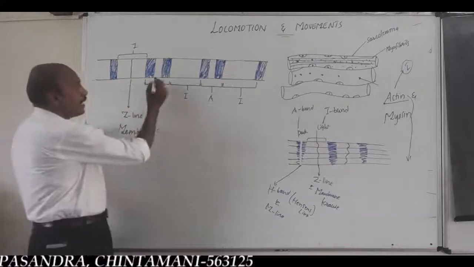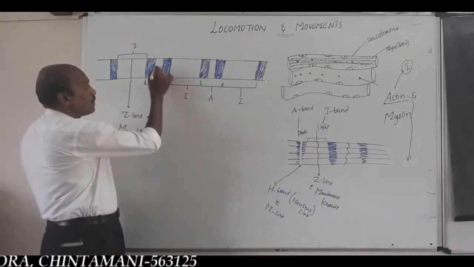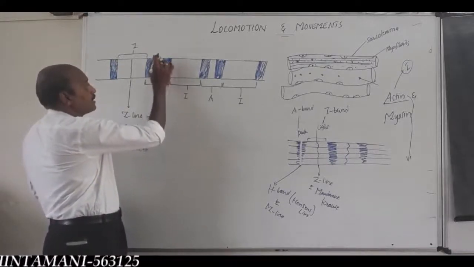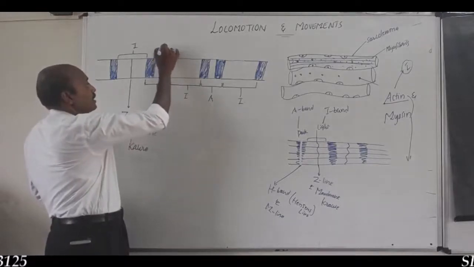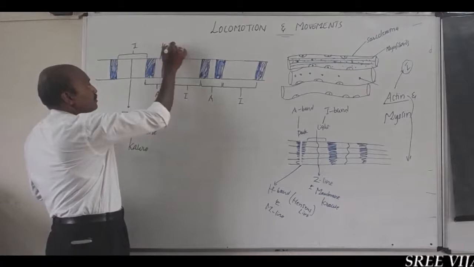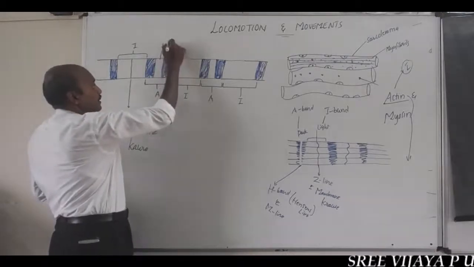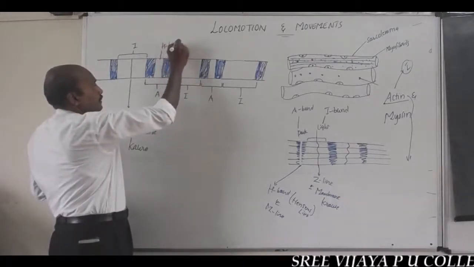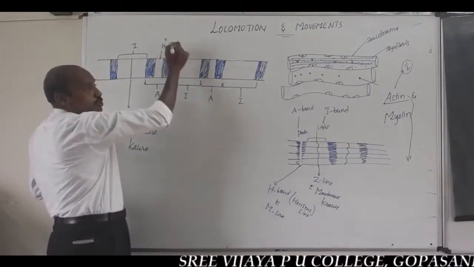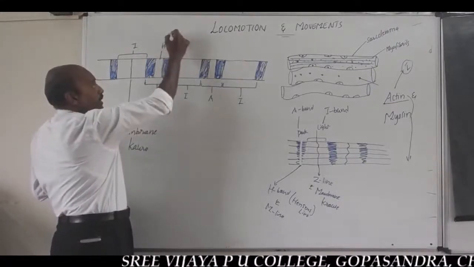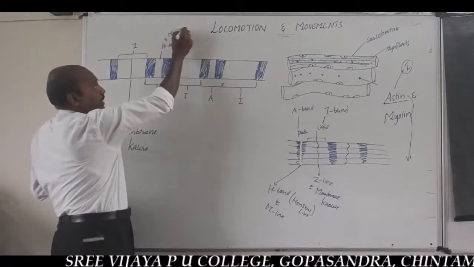While at the center of the A band is the thin layer called the H zone, H band, or Hensen's band, also called the M line, myosin line.